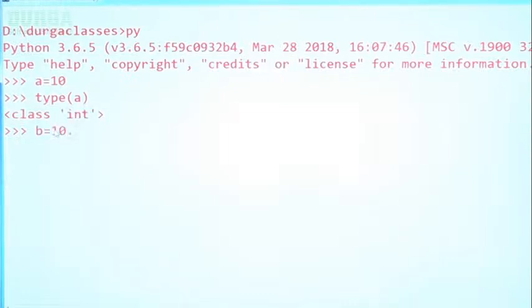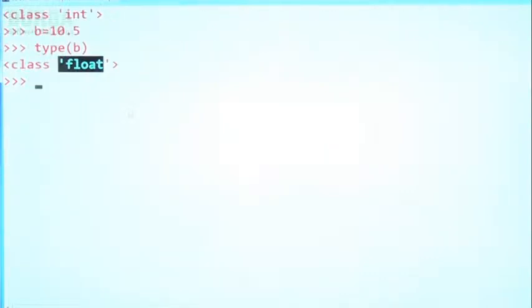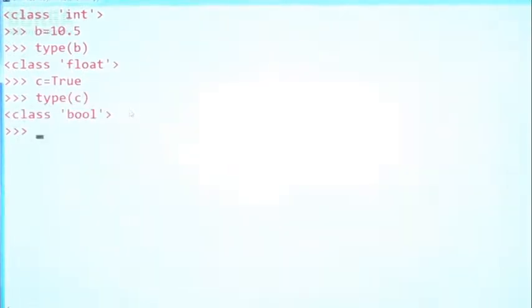B is equal to 10.5. Can you please spell out what is the type of B? Float type. Remember that. Next, sir, C is equal to true, I'm taking. What is the type of C? Bool type, right? Okay, that's all. So, is it clear for all of you, right?